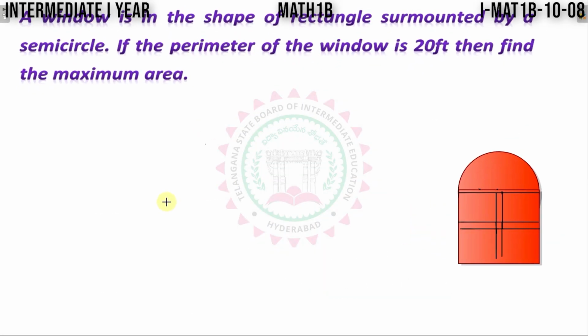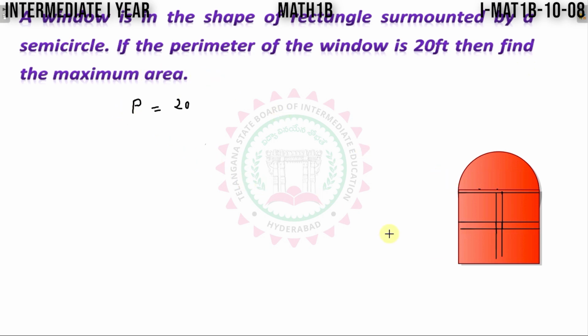See, next question is, a window is in the shape of a rectangle. This rectangle is surmounted by a semicircle. This is the semicircle, and the perimeter of the window is given. P is equal to perimeter. P represents the perimeter of the shape of this window. P is equal to 20 feet. Then find the maximum area.